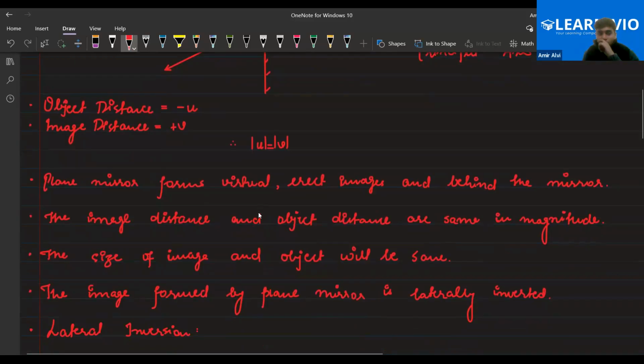Okay. So let's talk about the properties of a plane mirror. A plane mirror forms virtual and direct images behind the mirror. The image distance and the object distance are the same in magnitude. Magnitude means number. The negative and positive sign shows whether the image is in front of the mirror or behind the mirror. Is this clear to all of you or not?